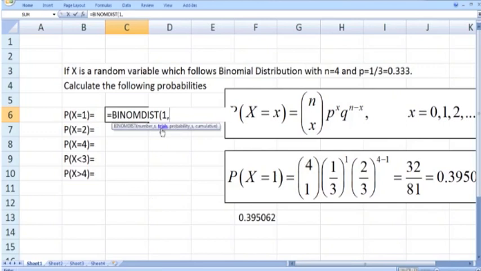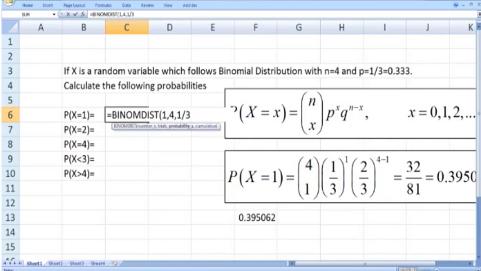and then you have to put the trials. In this case there are 4 trials, so n is 4. So the second argument, trials, means the value of n. And next is the probability of success. So probability_s means success probability. In this case it is 1 by 3 or 0.333. You can write it in either way, either 1/3 or 0.333. And then the last one is cumulative. Cumulative means whether you want to calculate the cumulative probability or you want to get the probability at one fixed point, which is also called the mass function or probability mass.